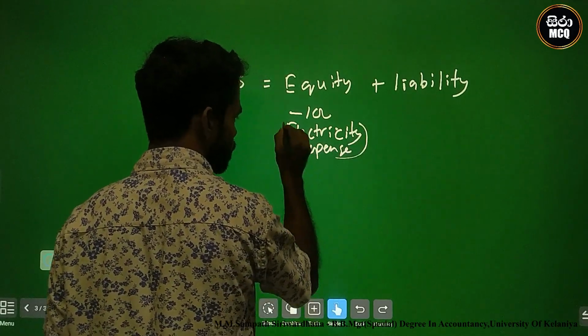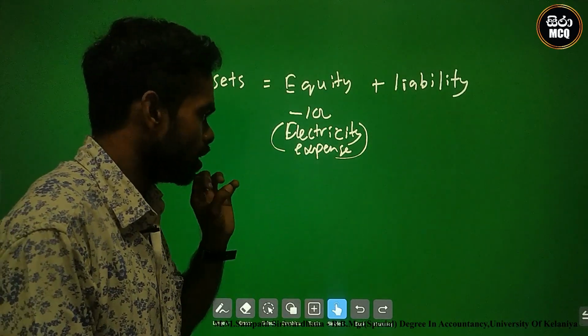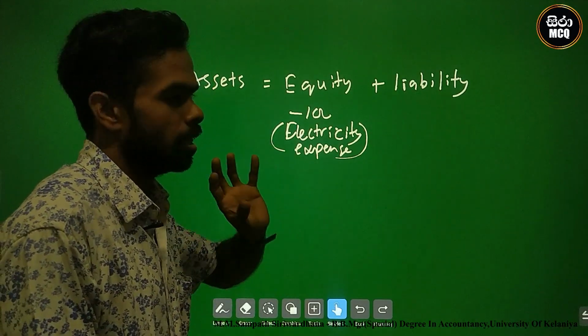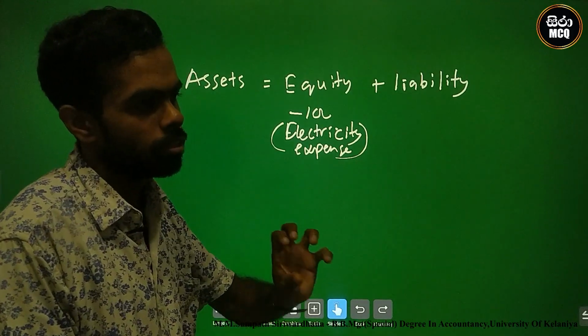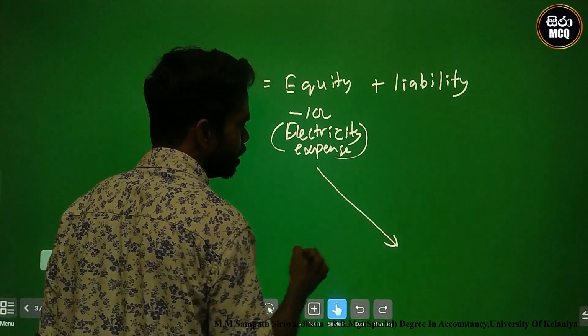There is an expense, no? This is an expense. There is a decrease of equity other than distributing to equity holders. Distributing means other than, this is not related.